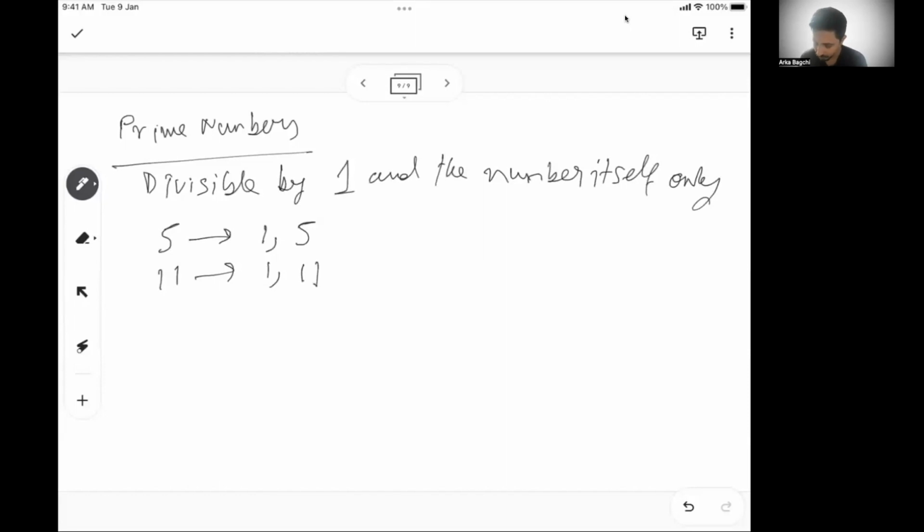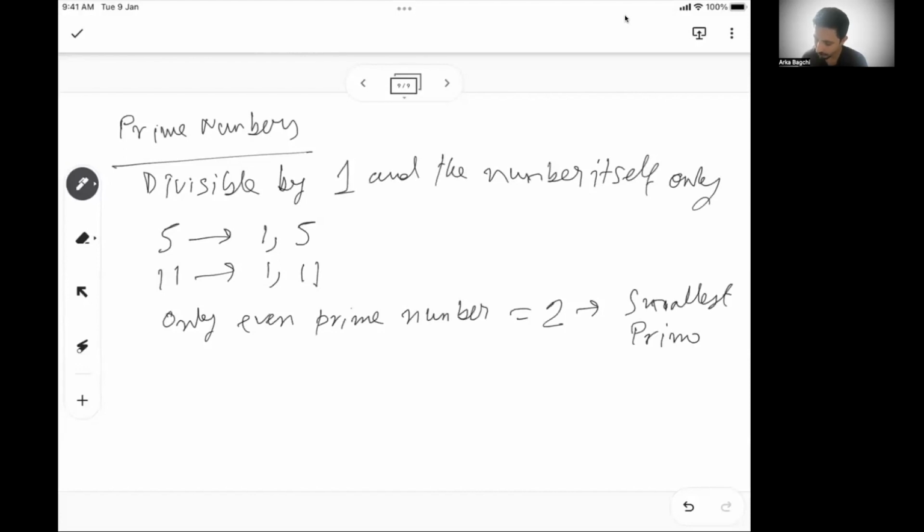Similarly, take 11. 11 is only divisible by 1 and 11. So the only even prime number is 2. And this is also the smallest prime. Okay.